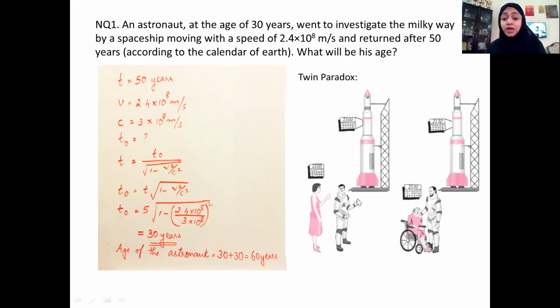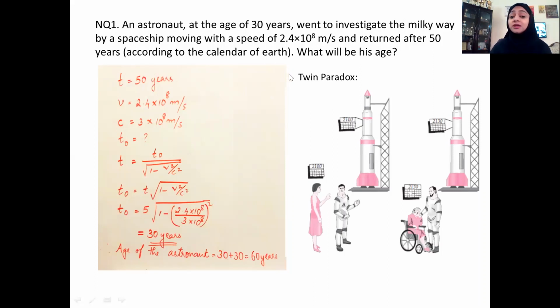We never know. We have never conducted such an experiment, because all the spaceships which we have developed so far have a velocity of a few times 10 raised to 4 meters per second. To have a significant difference in this time dilation, there should be a speed around 2.4 into 10 raised to 8 meters per second, which is comparable to light.